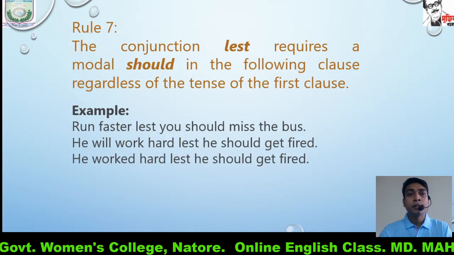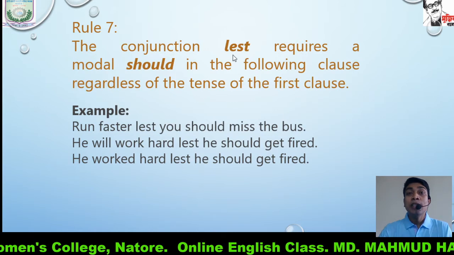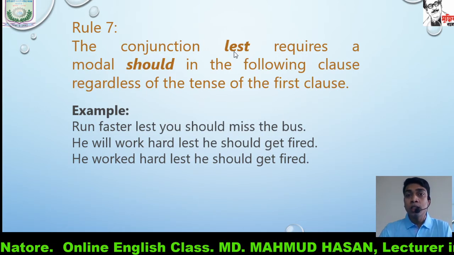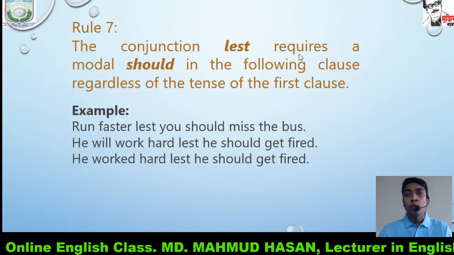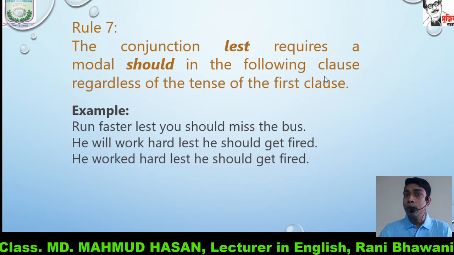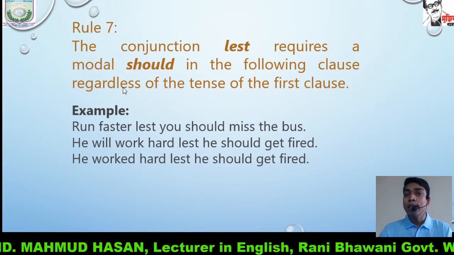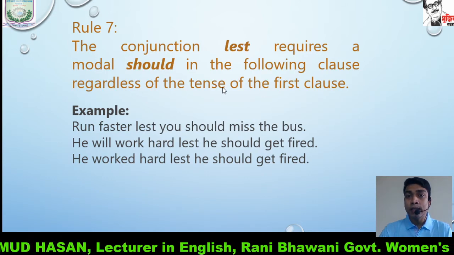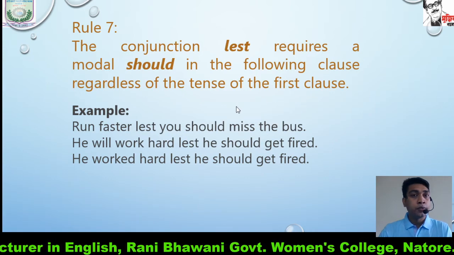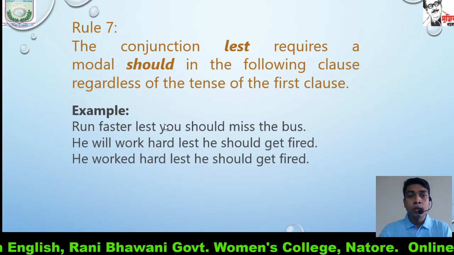Rule number 7. The conjunction lest, very important my dear students, requires the modal should in the following clause, regardless of the tense of the first clause. So it is a very important rule.